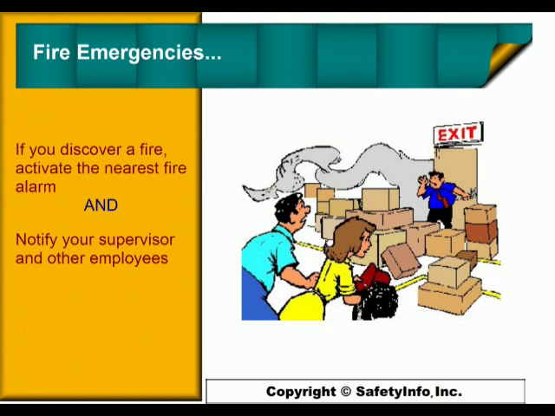If you discover a fire, activate the nearest fire alarm and notify your supervisors and other employees in the area.